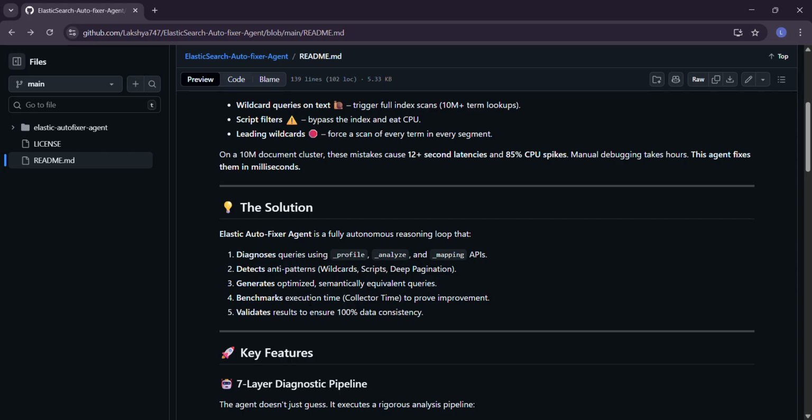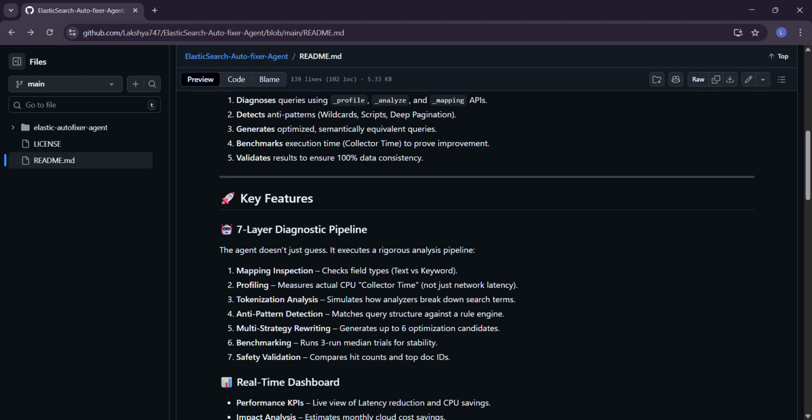The benchmark execution, which is the collector time. What do I mean by collector time? It is the Elasticsearch CPU time, which is extremely important, and that is the main focus to reduce, to improve and enhance performance, and also to help reduce latency. Last of all, it validates results to ensure there is 100% data consistency, to check that there is no data leak and that the optimized query is not a security loophole, right?